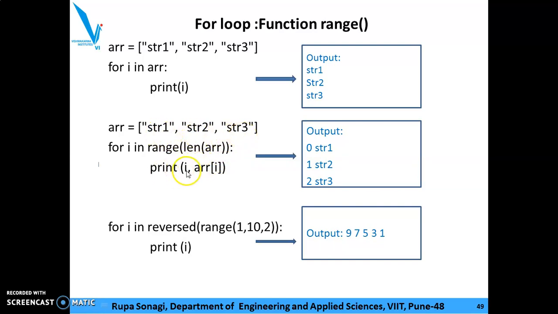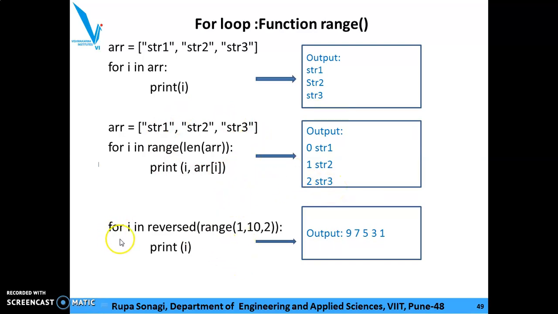So print i, arr of i. First time i is 0, arr 0 means str1. So the output is 0 str1. Next the index is 1 and the element is str2. Next the index is 2, element is str3.